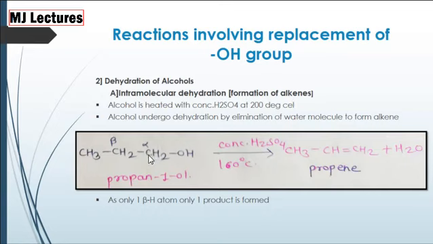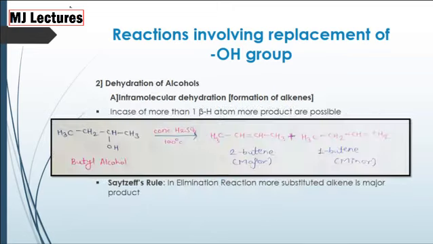The OH from the alpha carbon is released and the hydrogen from the beta carbon is eliminated, and finally the H2O molecule is eliminated and we get alkene as a product. As there is only one beta carbon present, there is only possibility of one product, but if there are two beta carbons present, then there are two products for product formation.